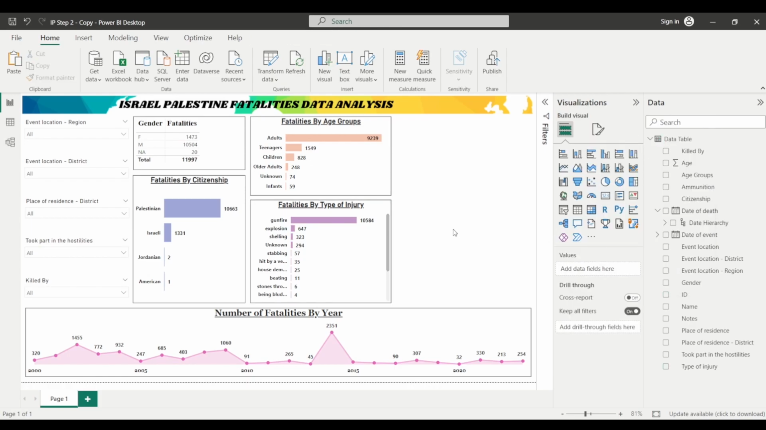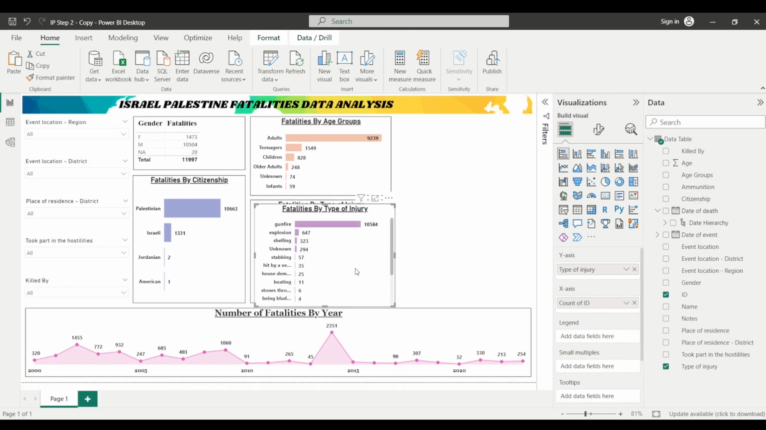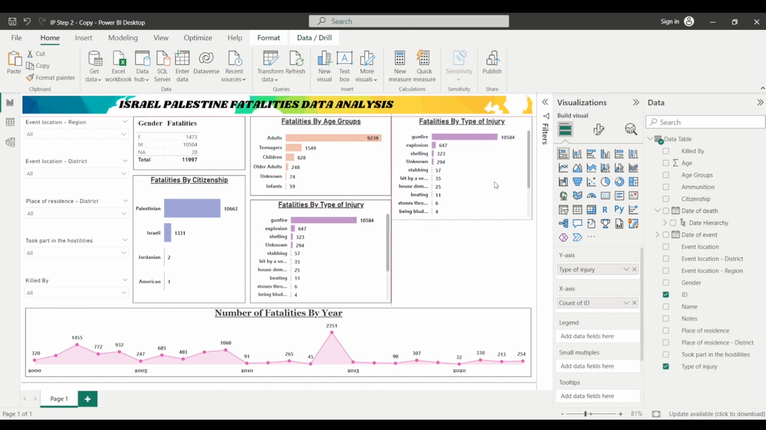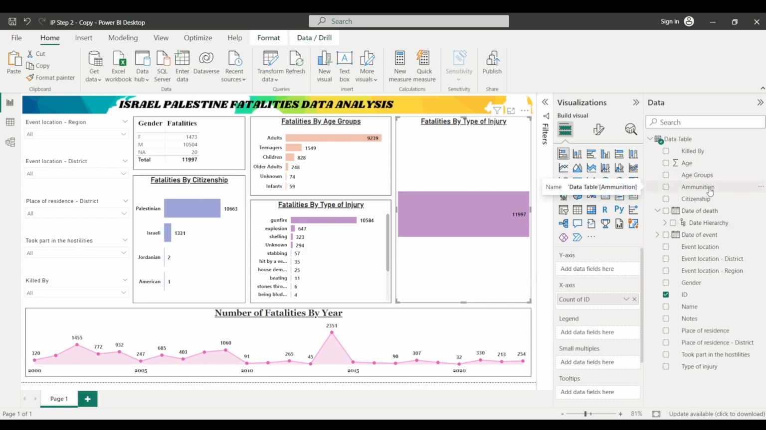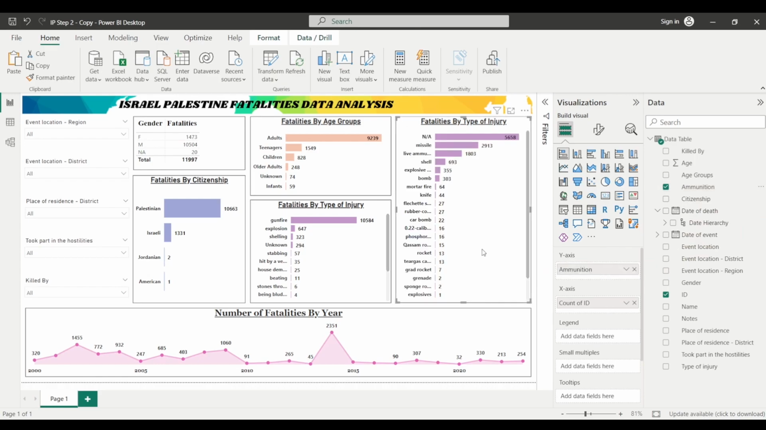Now I want to add one more bar chart in which I want to represent the fatalities by ammunition. So I will select this chart, Control C, Control V, and I'll place it here. You can further resize it according to the needs, and increase the size from here. And in place of this type of injury column, you are required to place the ammunition field from the data pane. So I'll double click on this particular field, and drag and drop it here in the y-axis bucket. So this now represents the data in this particular column.